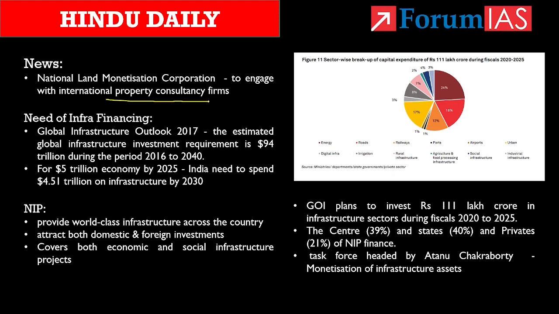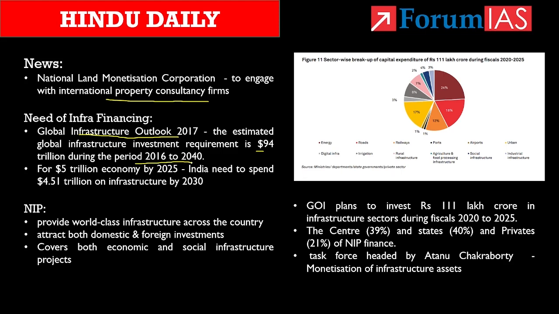So, from this topic discussion, let us see what is this National Infrastructure Pipeline, asset monetization, and also about the National Land Monetization Corporation. As per the Global Infrastructure Outlook of the year 2017, published by Oxford Economics, the estimated global infrastructure investment required is $94 trillion during the period of 2016 to 2040.